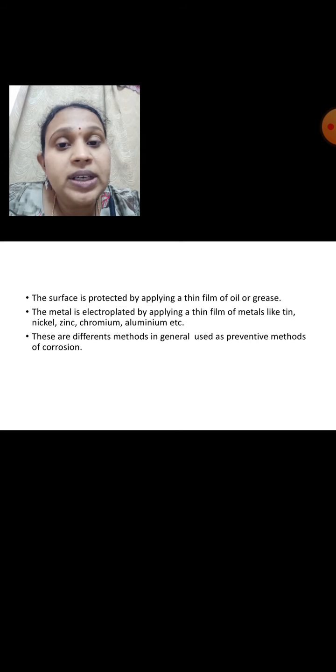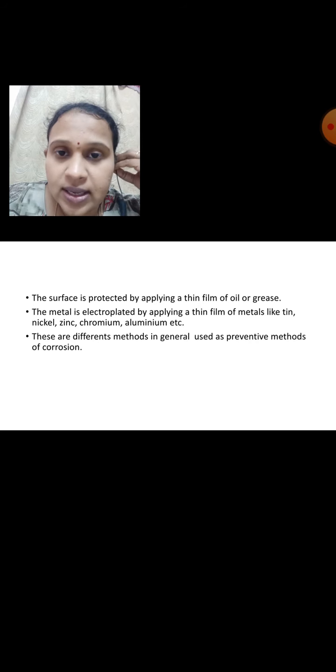Here, the metal which is least reactive to the atmospheric gases is selected as the protective layer to coat the other metal. For example, zinc is used to coat iron articles and this process is known as galvanization.